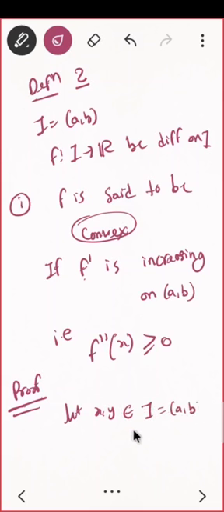Suppose I am taking two points x and y, correct? Now what do I know? Any point between x and y is given by... So what is the definition I know?